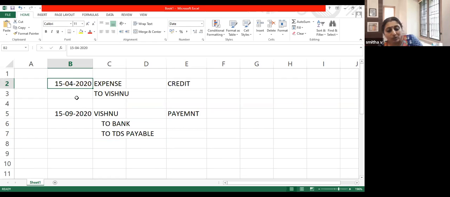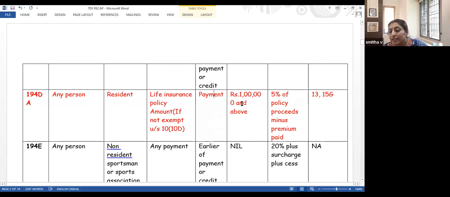So that was the next column. Then next item. Next item. So at the time of payment, when should TDS be deducted? Only at the payment. What is the limit? The limit is that the payment the insurance company is making is 1 lakh and above. 1 lakh and above. Only on the amount which is paid.